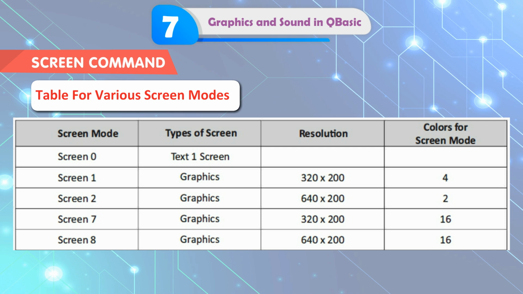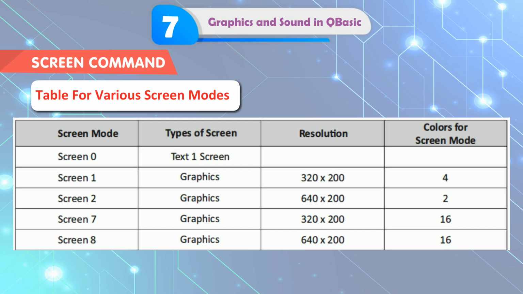Screen mode, types of screen resolution, and colors for screen mode. Screen 0: text. Screen 1: graphics, 320 x 200. Screen 2: graphics, 640 x 200.